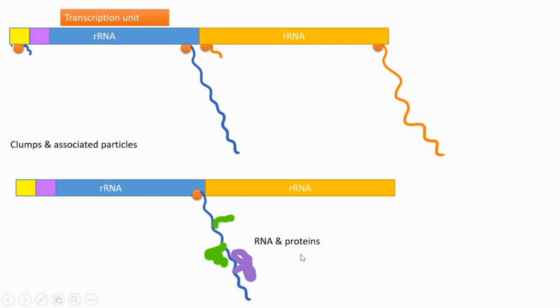Actually, these RNAs and proteins are modifying this newly synthesizing rRNA precursor to the final rRNA transcript. They convert the precursor rRNA transcript to the final form, and also help to incorporate this rRNA transcript into the subunits of the ribosome.